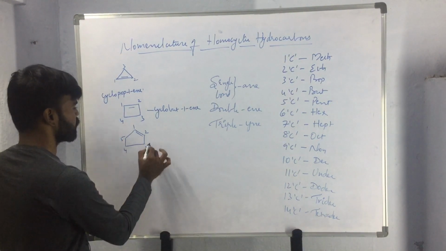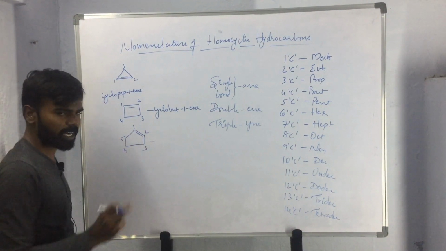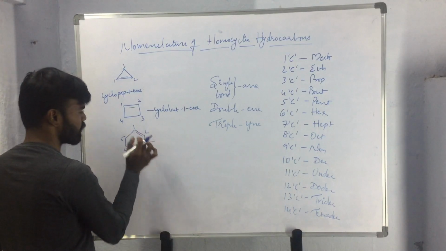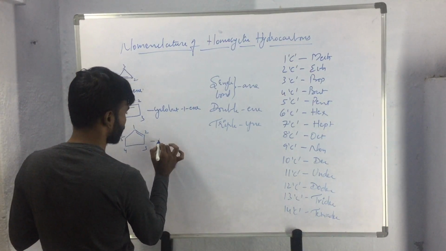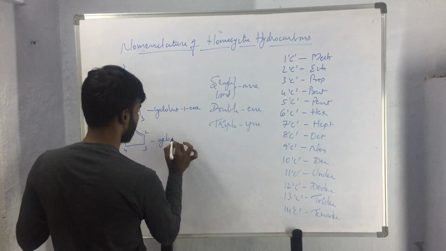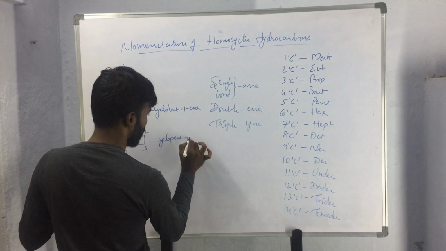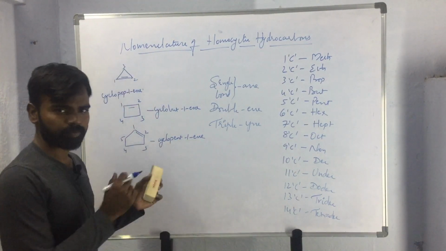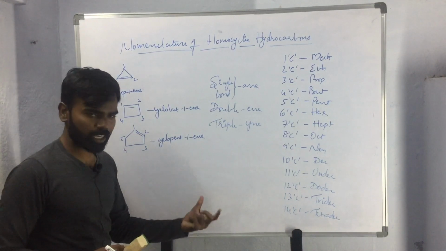Here the compound has 5 carbon atoms and 1 unsaturation, so the name of the compound will be cyclopent-1-ene. Like this, we will be naming the compounds.